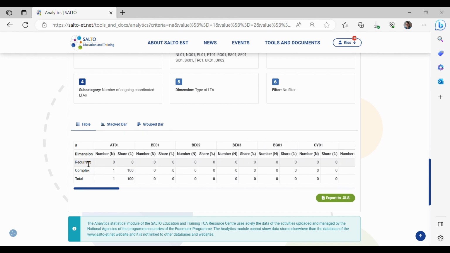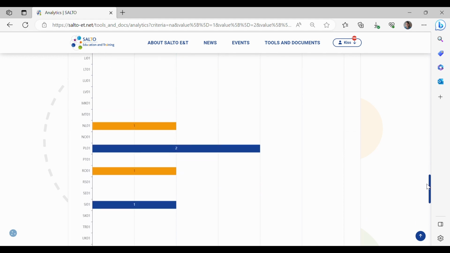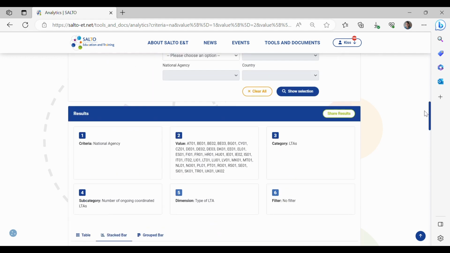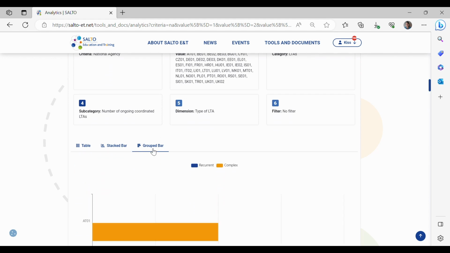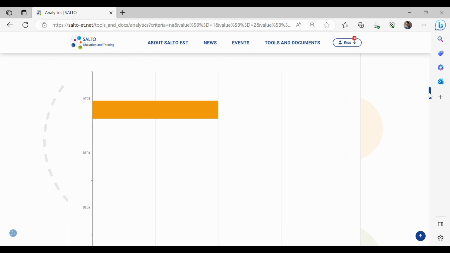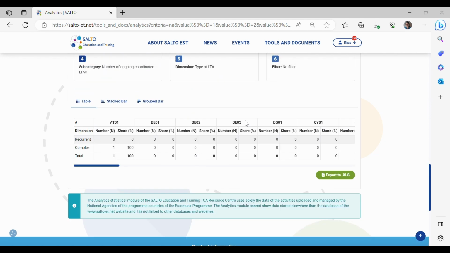The different types have different rows here. Stack bar, with the legend and group bar as well. So all 16 LTAs will appear here by national agencies and by dimensions.